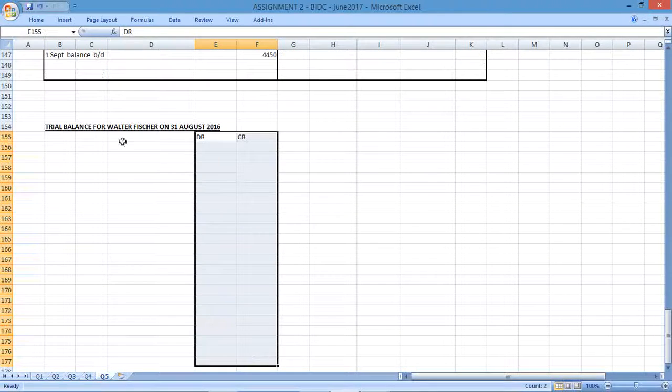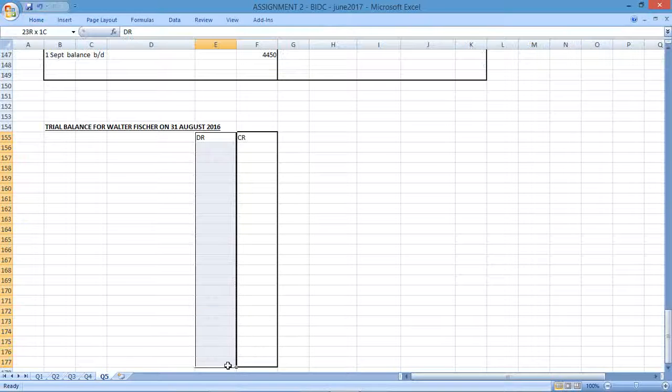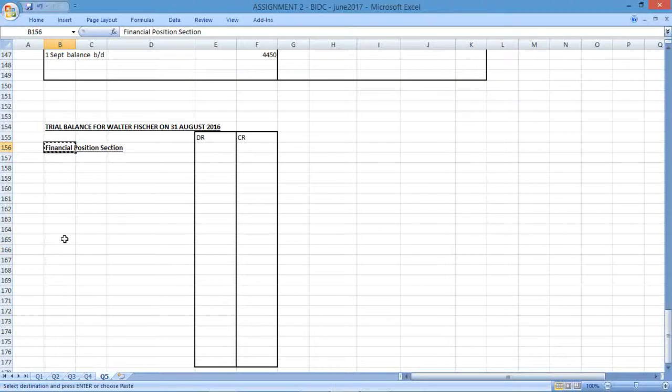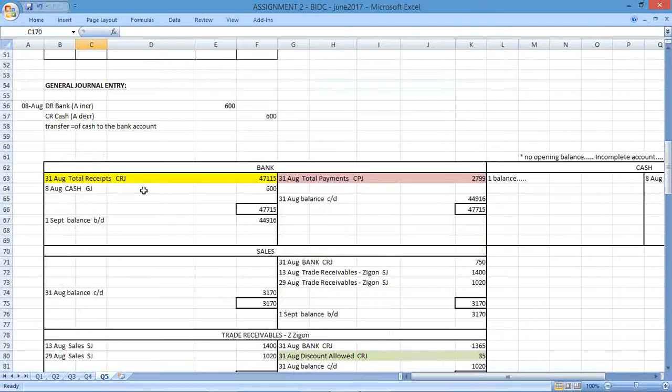Debit and credit side. Two sections, so financial position section, nominal account section. Nominal account section, great. And now I'm going to take through all my accounts through to my trial balance.